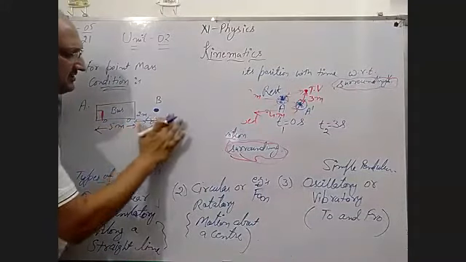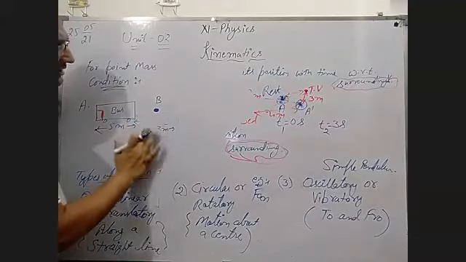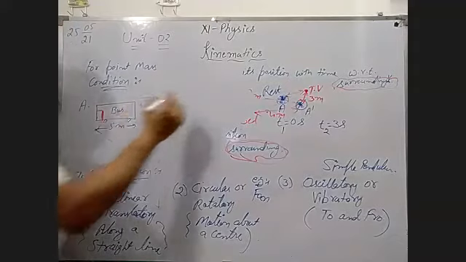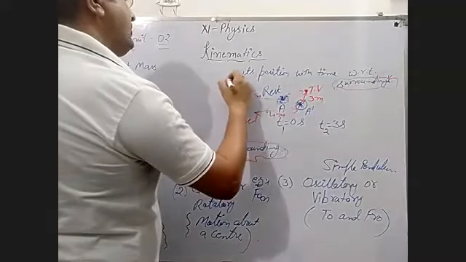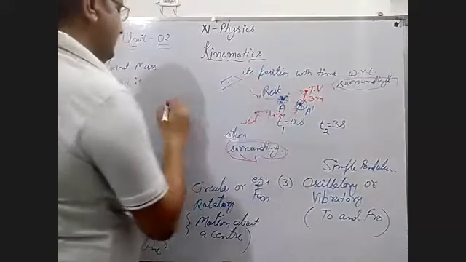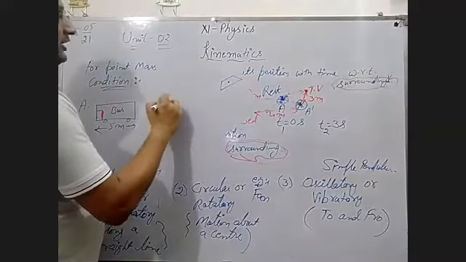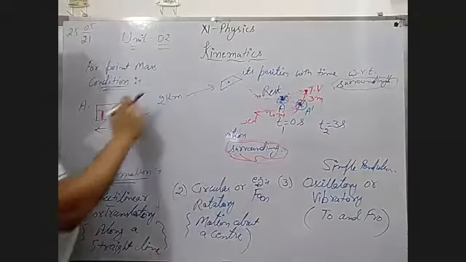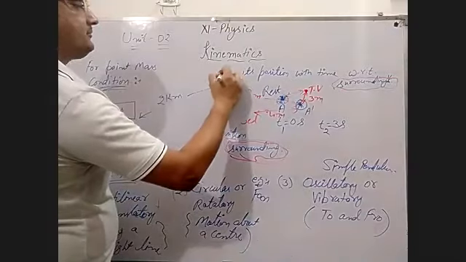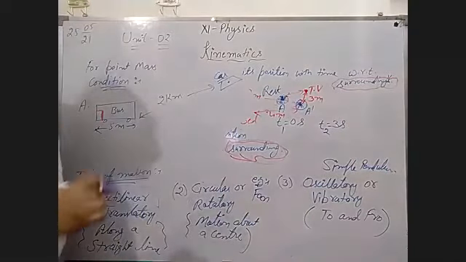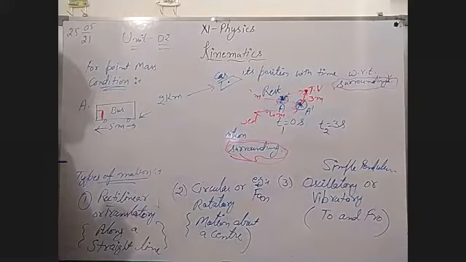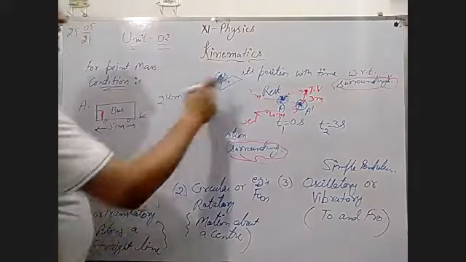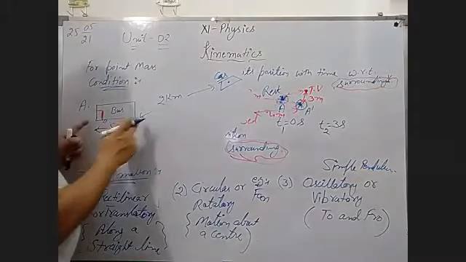But if this car is not 2 meters away from this, if this car is several meters, suppose 2 kilometers away from there, then the bus and car you can take as point objects for each other, because this distance is very much greater than their size.